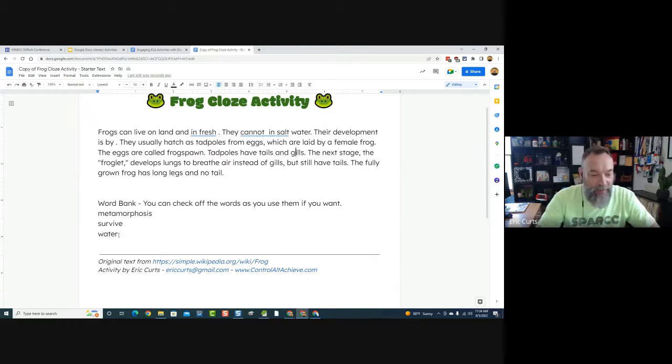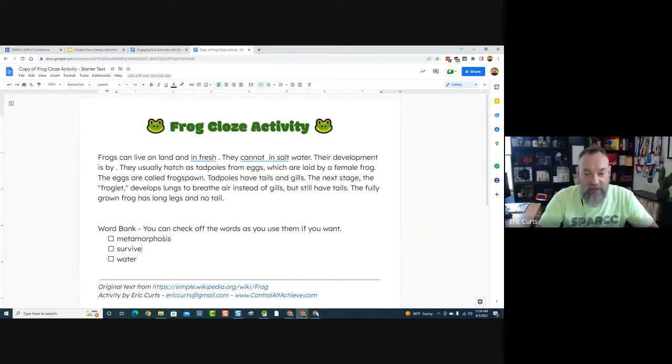But I would go ahead and get them alphabetized, and then I would turn this not into a bulleted list, but a checklist. That's a newer feature too. If I select the word bank words, don't click on bullets, don't click on numbers, click on the button for checklist. When you do that, it puts little check boxes in front of them. That way, as the students use the words, they can literally check them off and know which ones they've used. Okay, so now I've got the words pulled out.